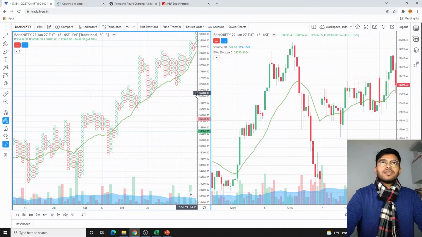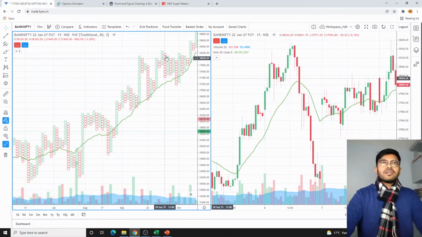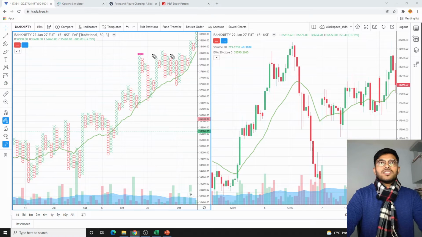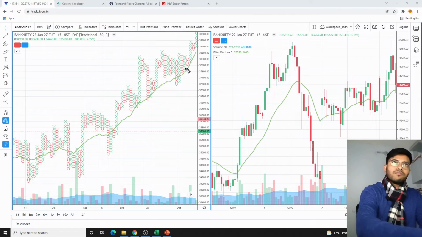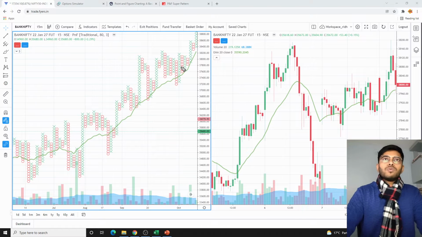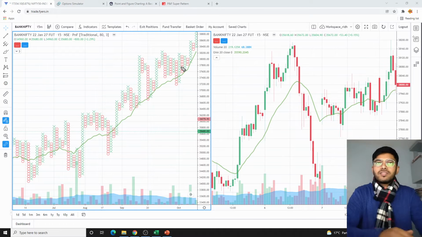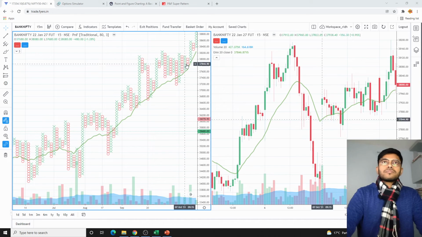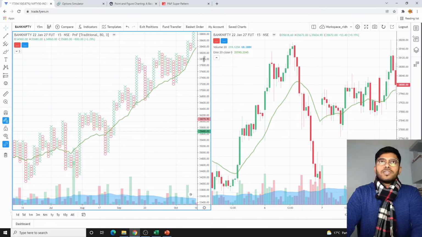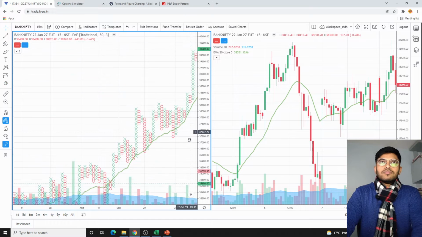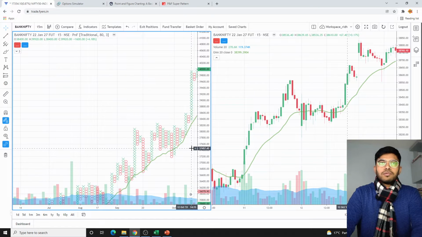Now what has happened is that you can see that after a breakout from this congestion zone, Bank Nifty is not coming back. Even if it comes back for a small reversal here, it went higher. So that's the beauty of point and figure. You know exactly when to enter, and you enter at the right moment where there is momentum which supports your directional viewpoint. Okay. Now, if I go further and further, we see the breakout on the upper side.